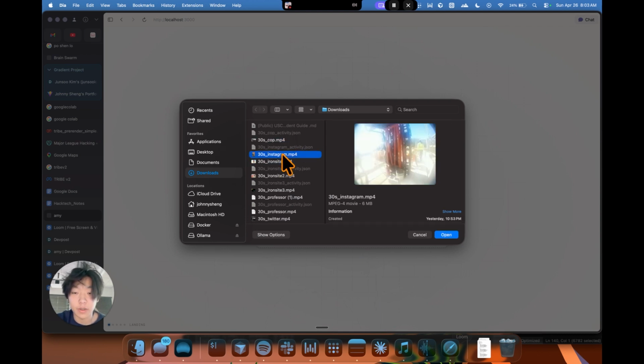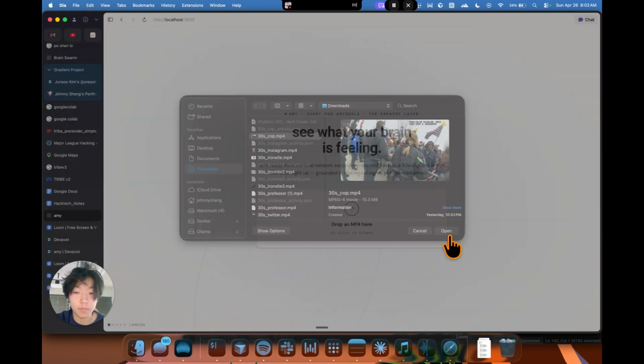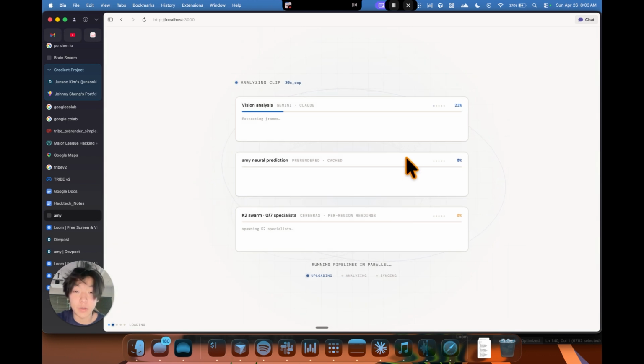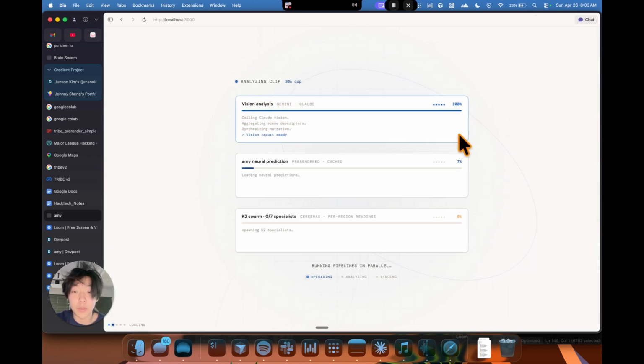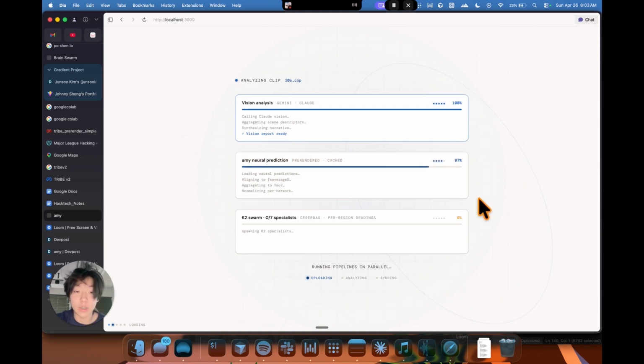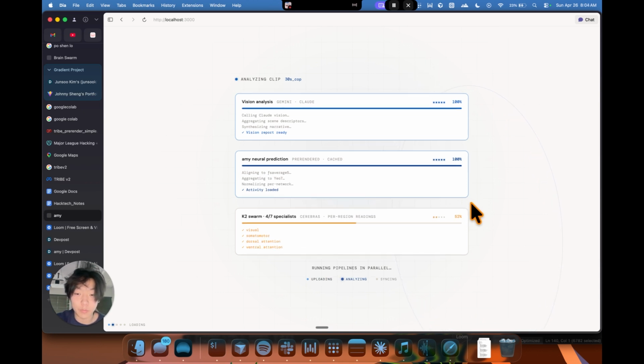We have a couple of different examples here, but we're going to start with a video of a cop. One of the first processes is a vision analysis, which sends it through a basic vision language model. Then we send it to our unique Tribe model, which is trying to map the video over to brainwaves or brain scans. And then finally we spawn in our K2 swarm.